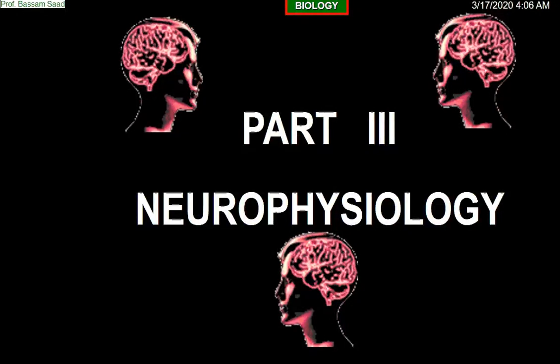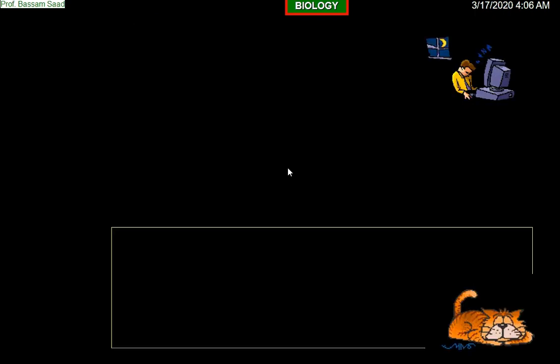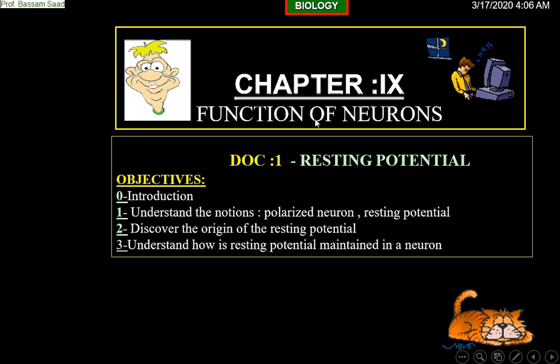Today we start our last part in biology. It is about neurophysiology. And we start with chapter 9, function of neurons. You know that the last chapter in immunology was about the disorders of the immune system, and it was chapter 8. Now, chapter 9 is the first chapter in neurophysiology, function of neurons.